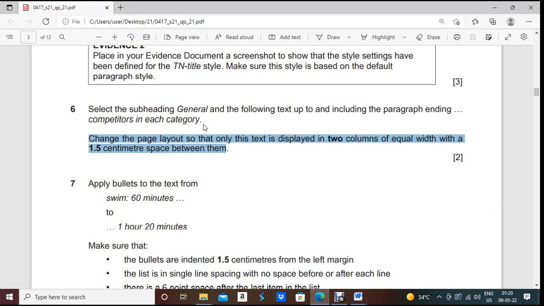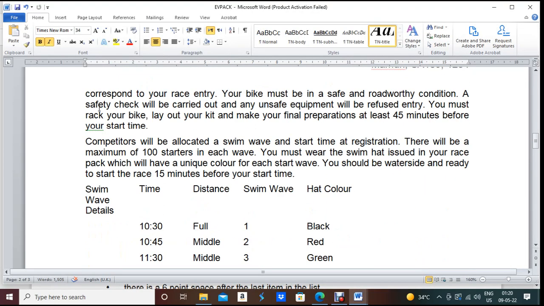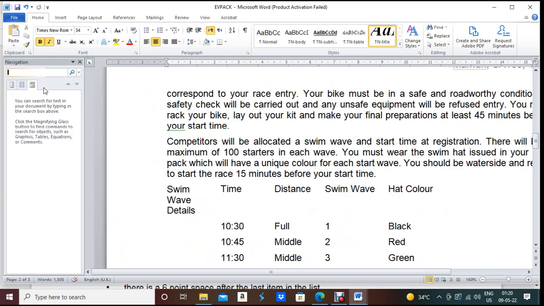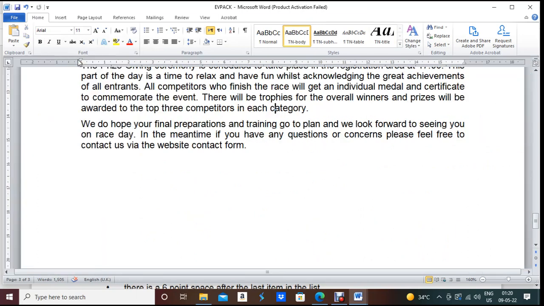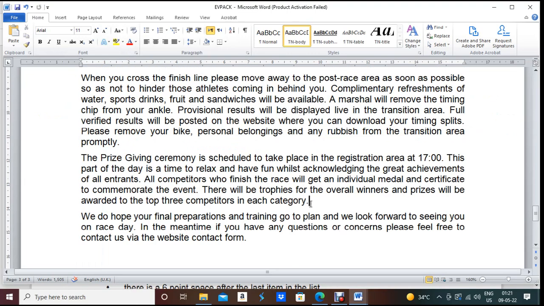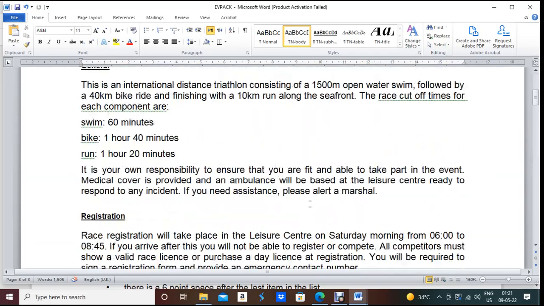So what was the last line? Ending competitors to each category. If you want to find it out easily, just copy these words, or in your main document just press Ctrl F and then write that particular word and press enter. You will see that sentence is given here. So automatically the computer will find it. Now up to here from the General subheading, you have to apply two columns, and spacing should be 1.5 centimeters.